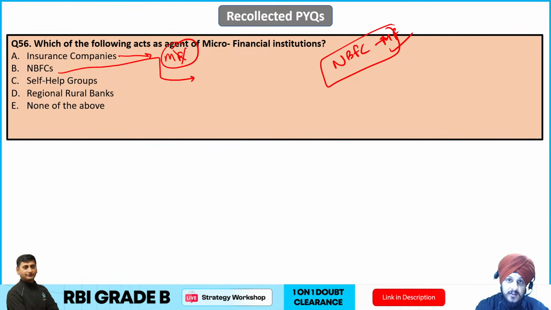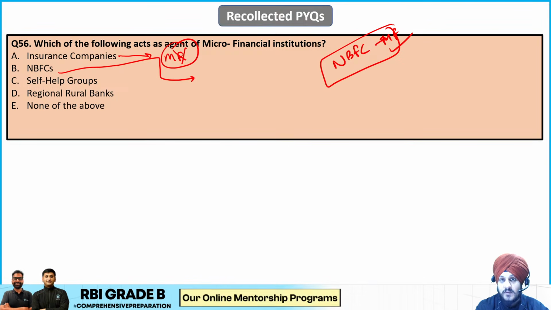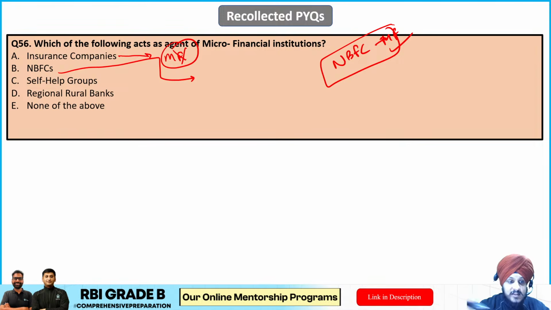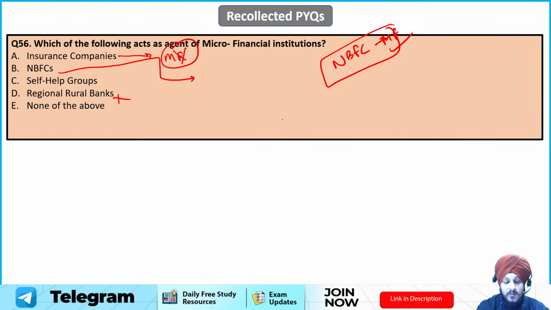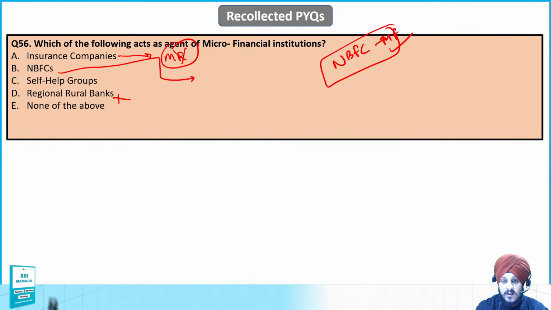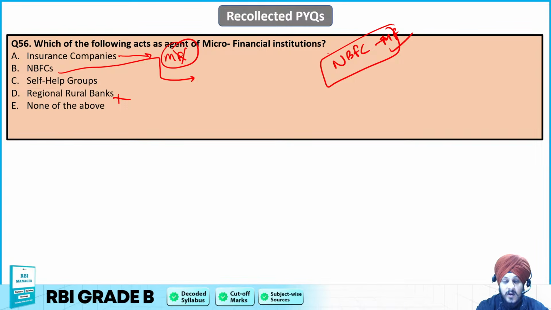The next is RRB. These are banks, okay, the type of banks that basically act as an agent for the government for the rural areas, but not the agent of microfinance institutions.